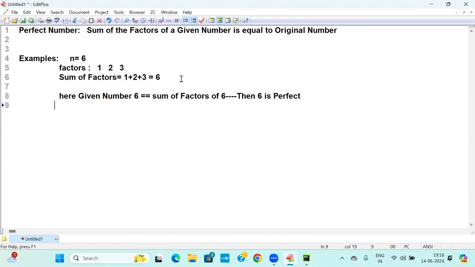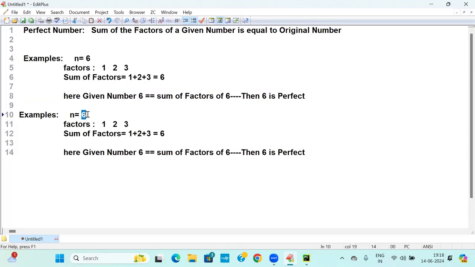Correct? Next, I will carry this example. Here I am saying the given number is something like 8, you take it. What are the factors? 1, 2, 4. Sum is 7. Given number 8 is equal to the sum of factors of 8? Then 8 is not perfect. What is the sum? 7. 7 is not equal to 8. Perfect or not perfect? Not perfect.